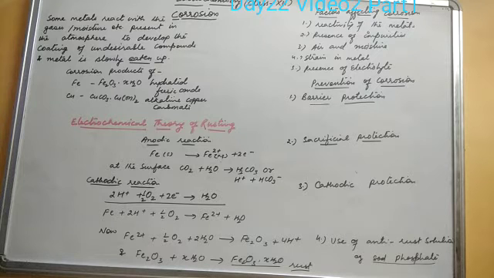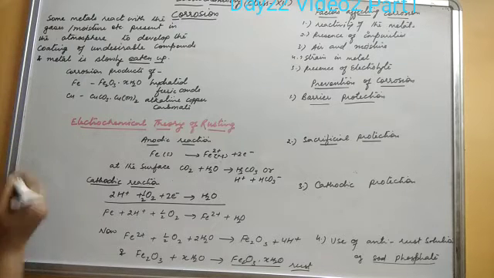Here, how is this layer formed? If we see the surface of the iron metal, when corrosion takes place, it is as if an electrochemical cell is set up on the surface of the metal. Or we can say, if we see the electrochemical theory of rusting, on the surface of the iron metal, cathode and anodes are developed, that is, oxidation as well as reduction takes place there. Electron exchange takes place there in the same way as in any electrochemical cell or galvanic cell.